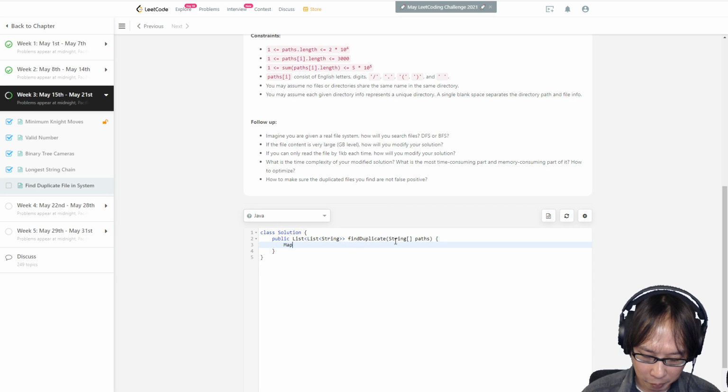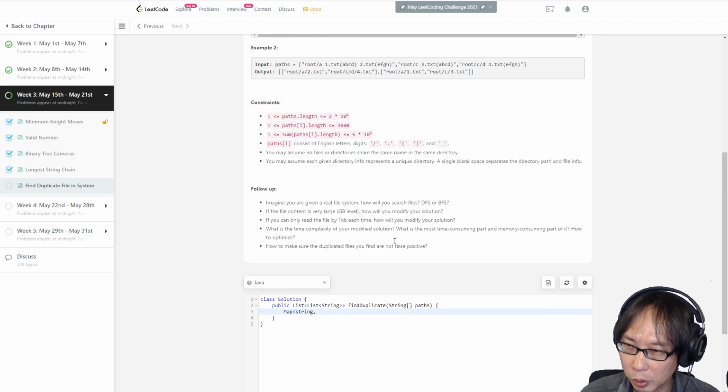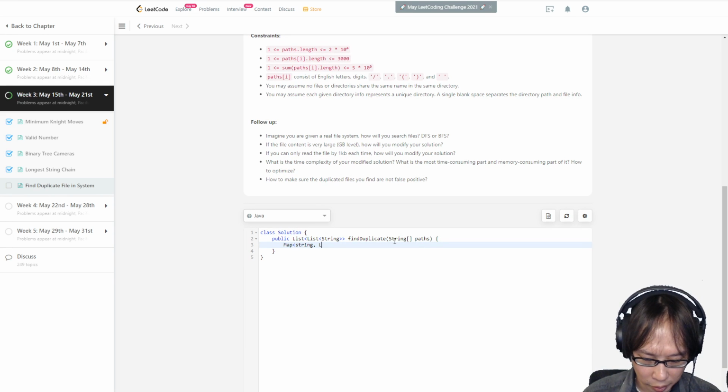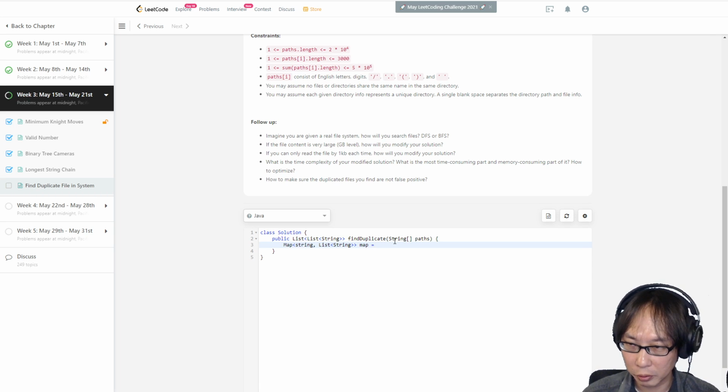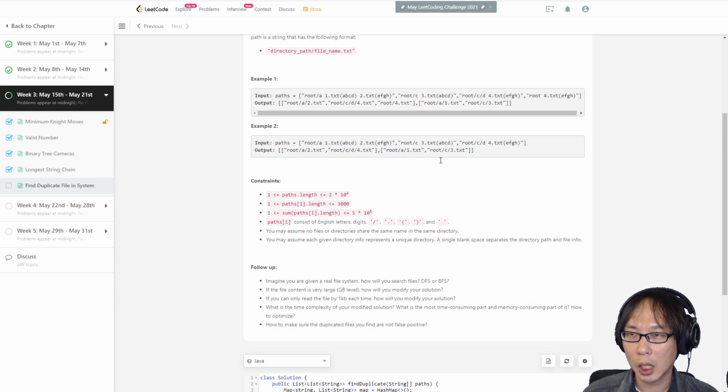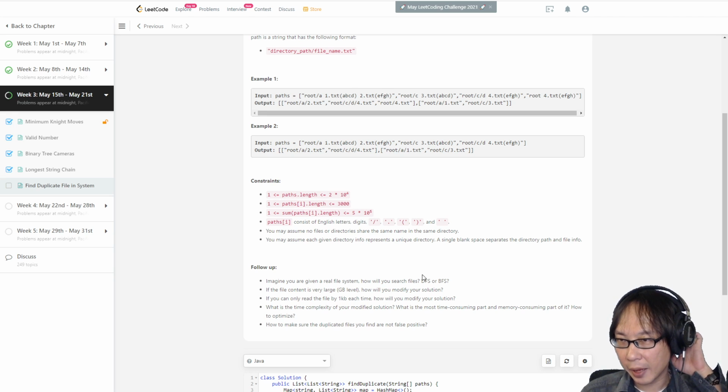So first, I need a map, right? String to what? To a list of strings. Let's call it map. I'm a simple person. And let's do a hash map. Okay, so other than that, what do we need? I probably for now don't need anything else. So let's go through the path.